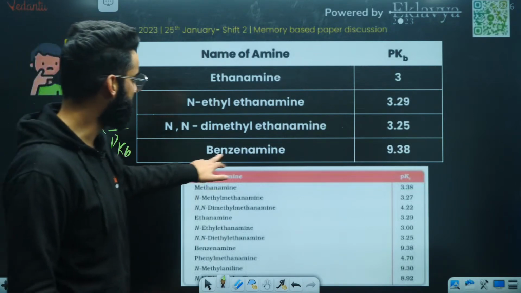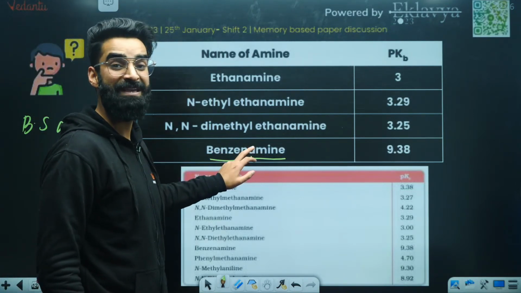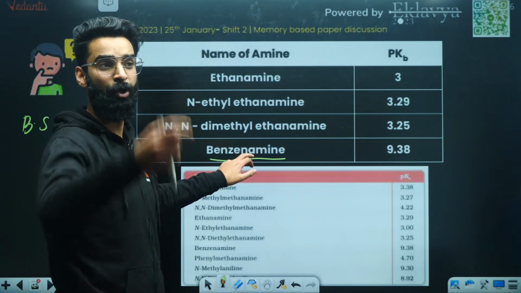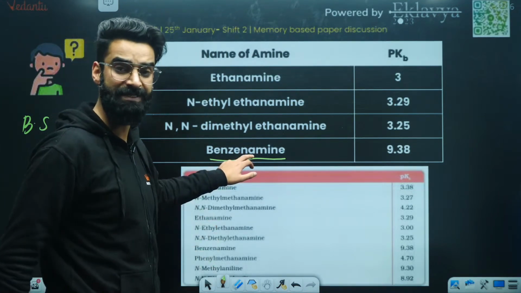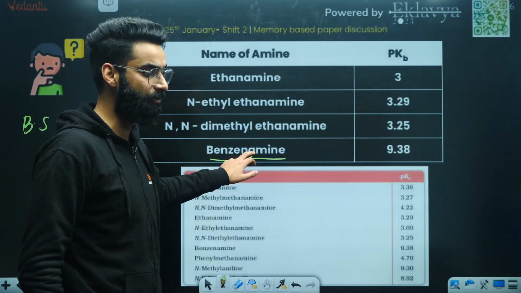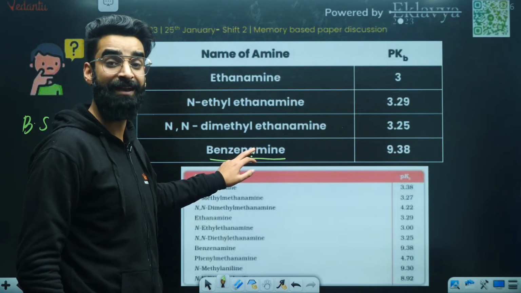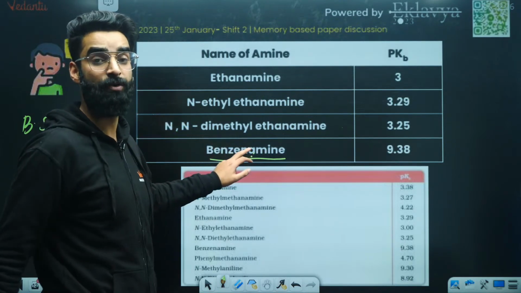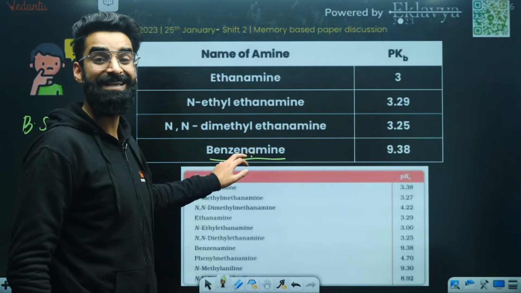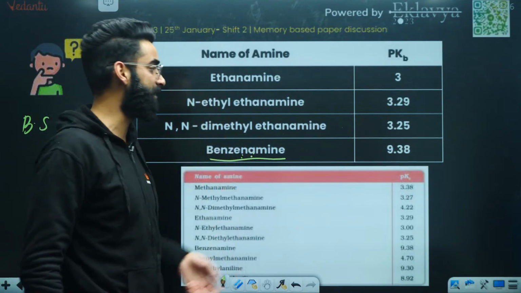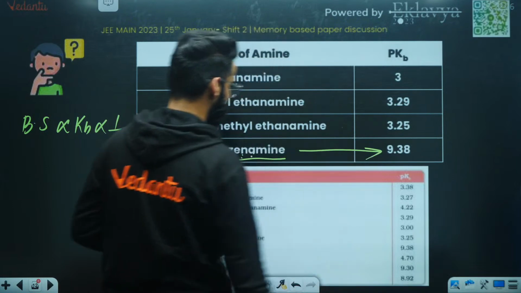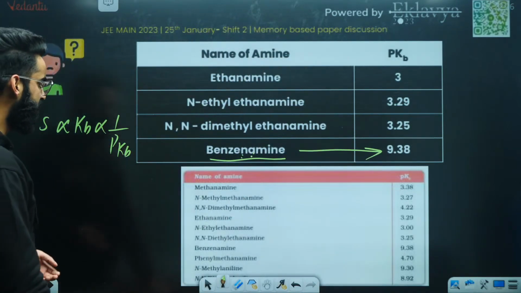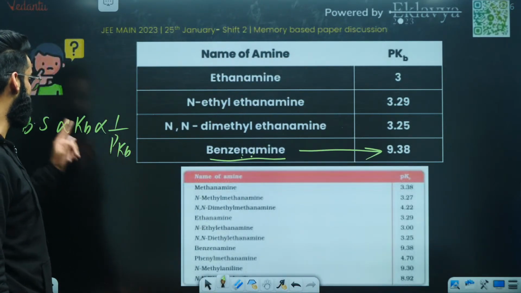So first of all, this benzenamine will have the least basic strength, right? Because the lone pair of nitrogen will be participating in the resonance. It's basically aniline, right? In case of aniline, the lone pair of nitrogen is in conjugation. Perfect. So it's least basic. Least basic means maximum pKb. Which one is maximum? This is the maximum pKb, right? Perfect. Maximum pKb means minimum basic strength.